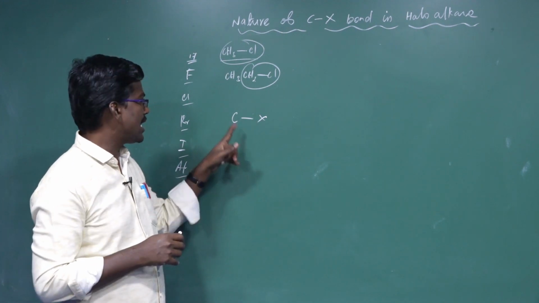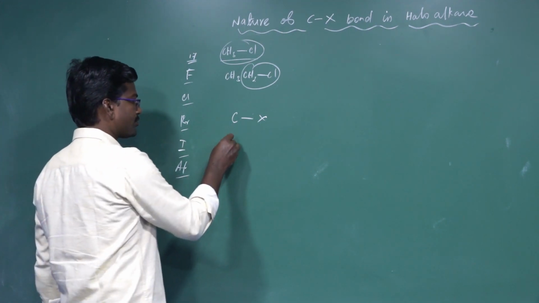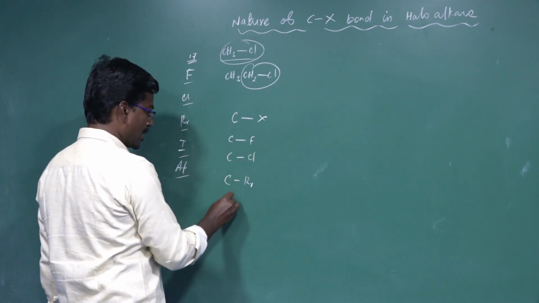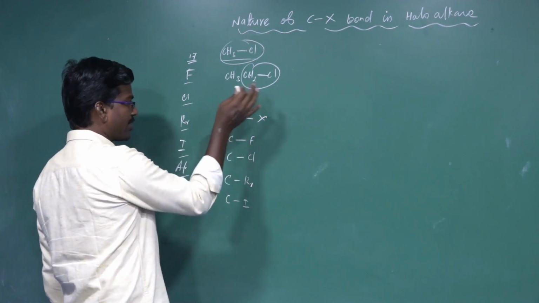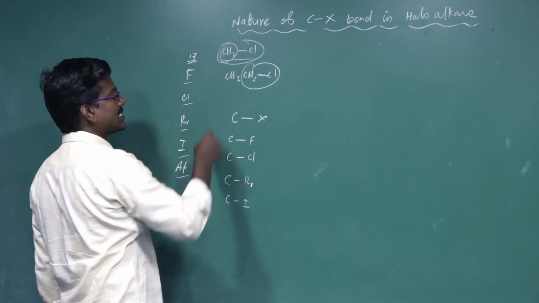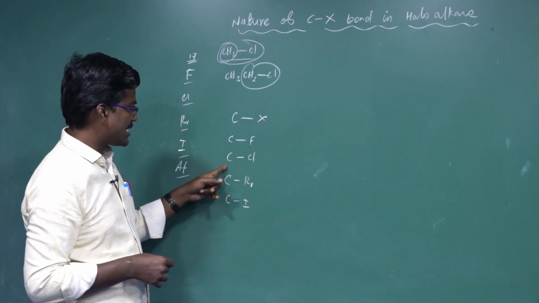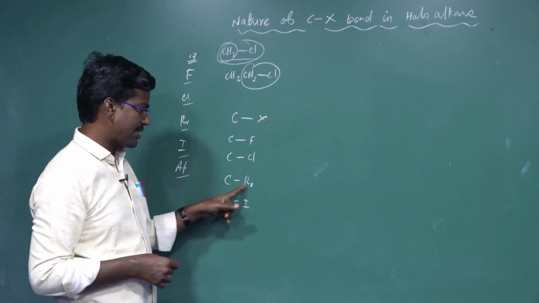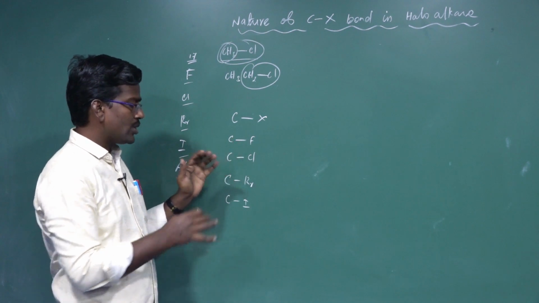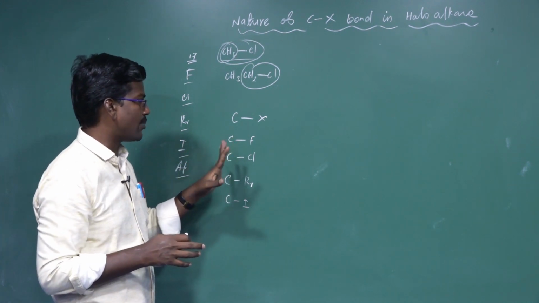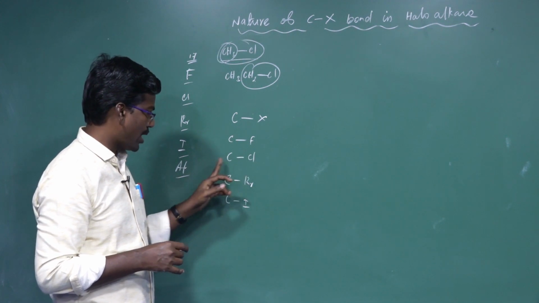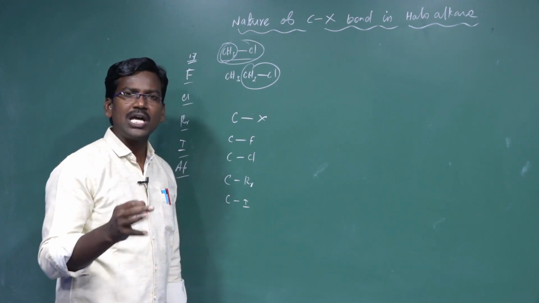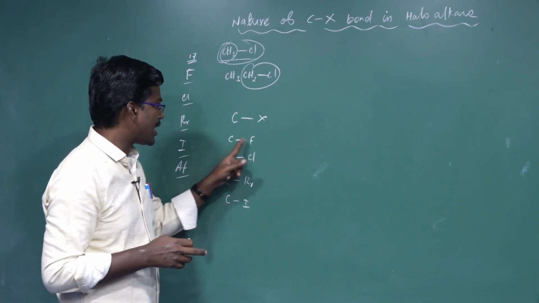Consider the electronegativity difference between carbon and halogen in haloalkanes: carbon-fluorine, carbon-chlorine, carbon-bromine, carbon-iodine, as in CH3F, CH3Cl, CH3Br, CH3I, that is methyl fluoride, methyl chloride, methyl bromide, methyl iodide. These compounds contain highly polar carbon-halogen bonds because the electronegativity difference between carbon and halogen is higher.